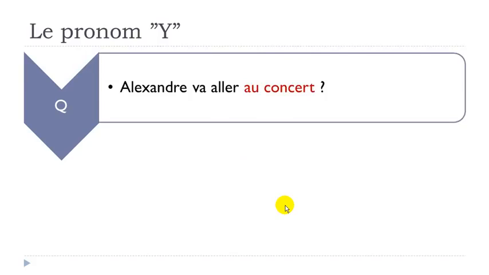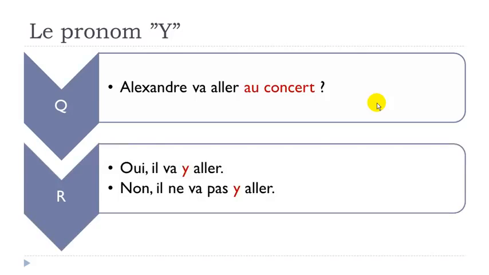Alexandre va aller au concert? So it looks a bit strange, sorry about that. He's going to go at the concert. I know, I know, but it's just to show you how it works, and I don't want to change the sentence, okay? So, oui, il va y aller. Okay? So you can see here now that this pronoun y should be before the second verb, okay?